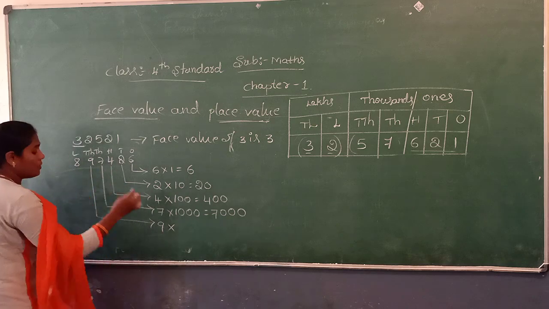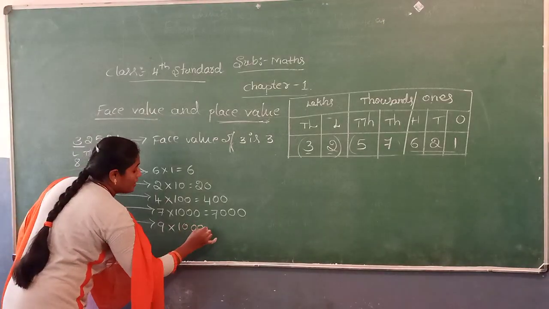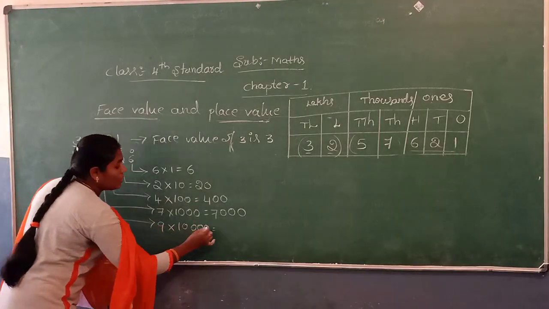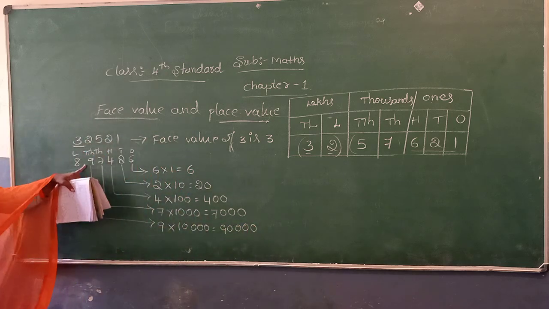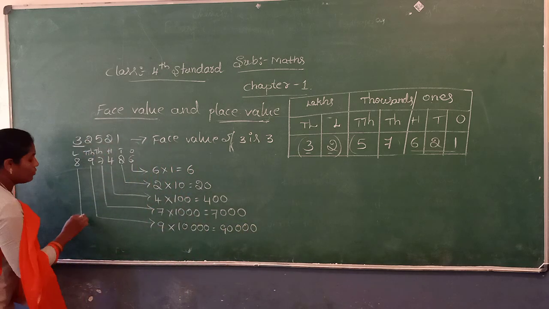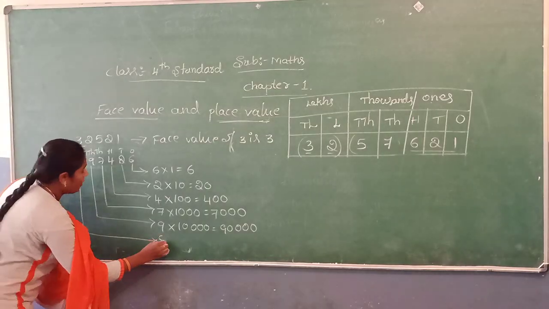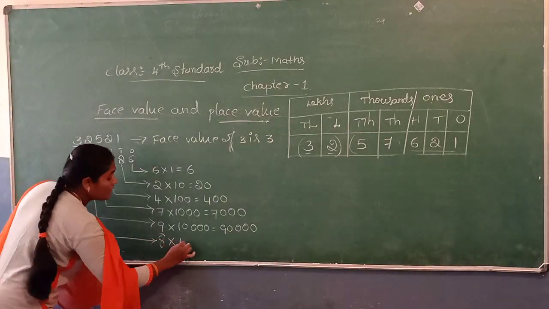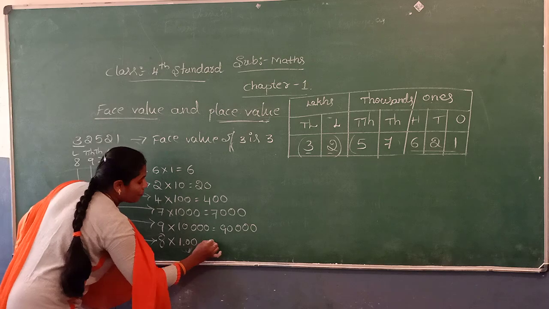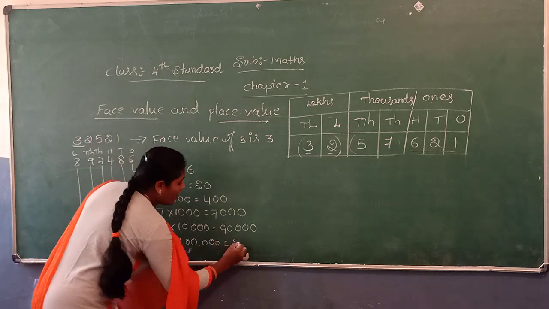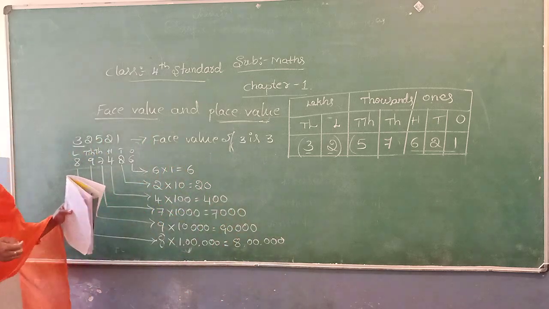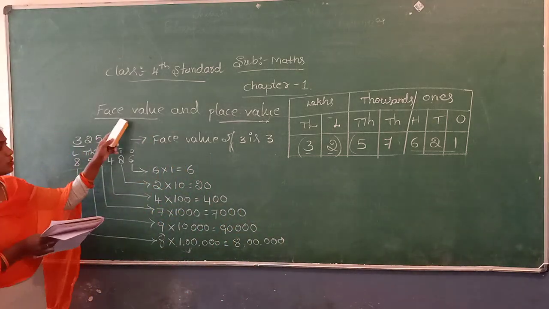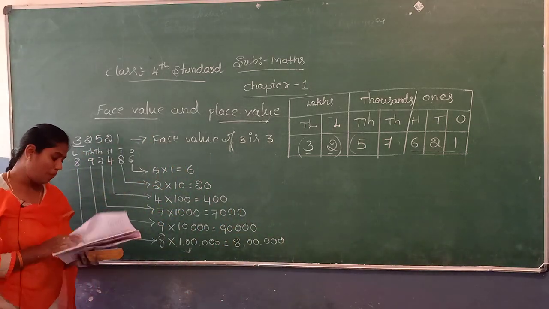Then 9 is in which place? 10,000 place. So 9 into 10,000, 90,000. The place value of 9 is 90,000. Again 8. 8 is in which place? It is in the lakhs place. So 8 into 1 lakh, 8 lakh. The place value of 8 is 8 lakhs. So this is the face value and place value.